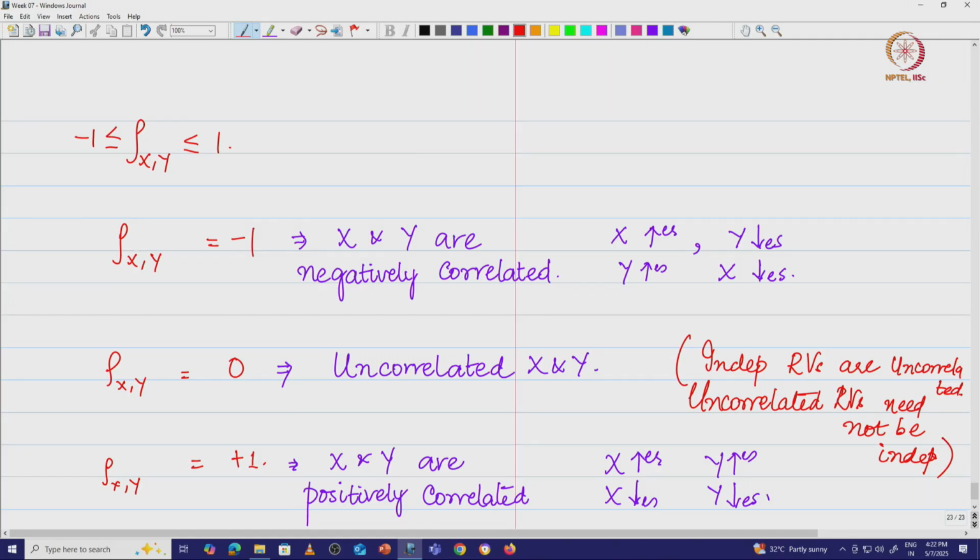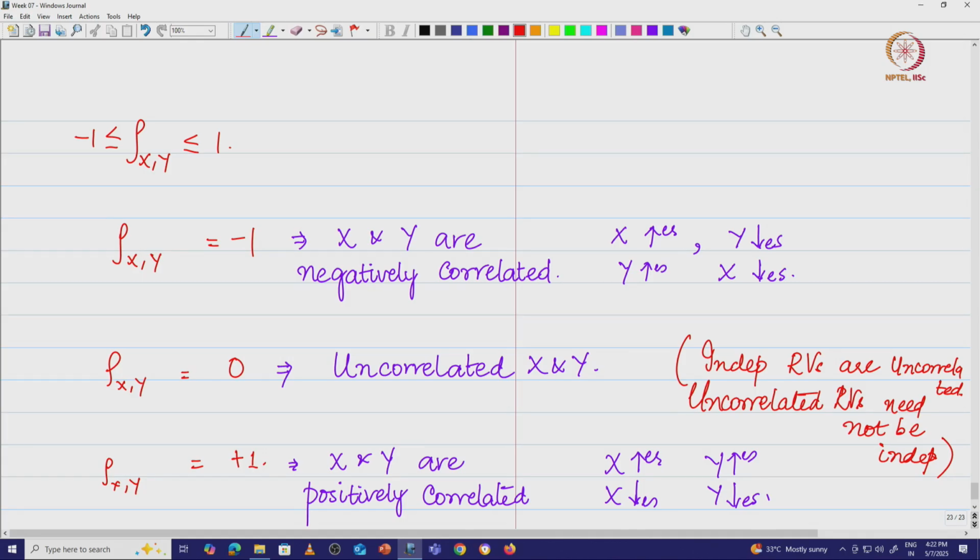So, now we come to a question: why do we always say that independent random variables are always uncorrelated and uncorrelated random variables need not be independent? Does that mean that we have certain random variables which, when they are uncorrelated, are also independent? So, that is the question that we want to ask.